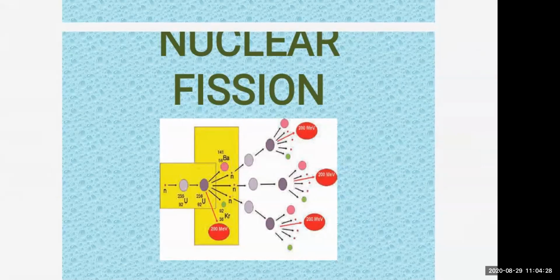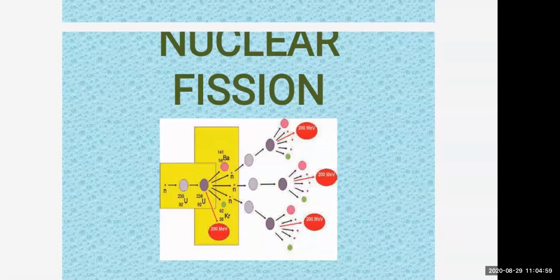Kinetic energy of the turbine. Okay, and finally kinetic energy of turbine is converted into what? Electrical energy. So you can see the step-by-step transformation of energy. Nuclear energy is first converted to thermal energy, right? Then thermal energy is converted to what? Kinetic energy in the steam. Then kinetic energy in the turbine. And finally, what are we getting? Electrical energy. Okay, so this is how the process takes place.